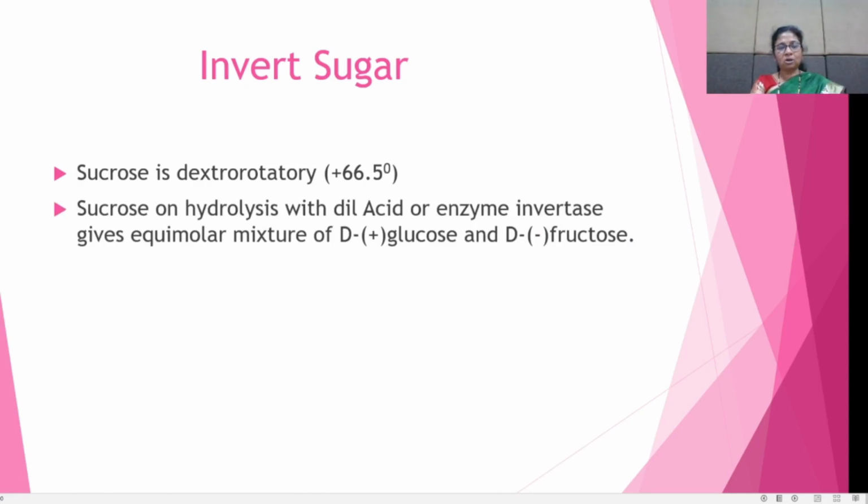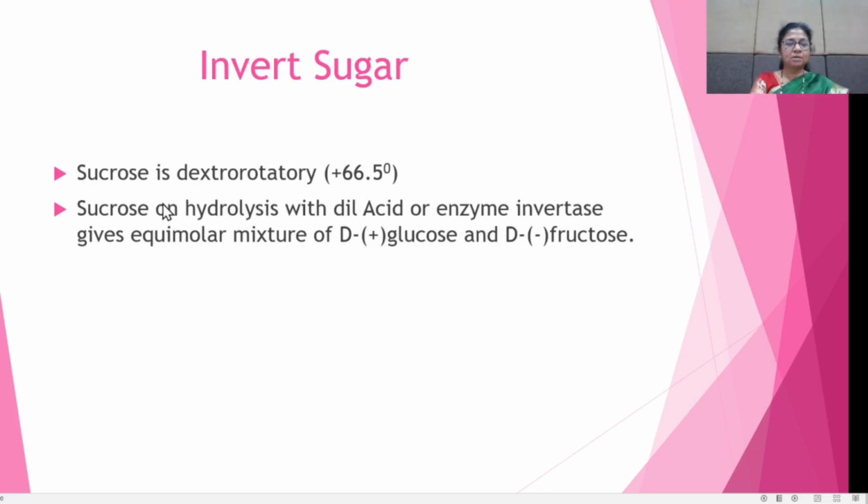When hydrolysis of sucrose takes place with dilute acid or the enzyme invertase, this gives an equimolar mixture of D-glucose and D-fructose.